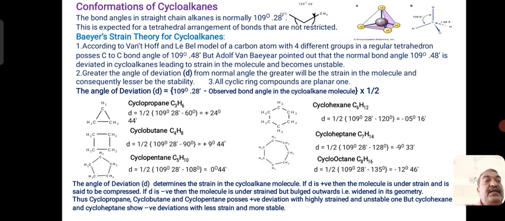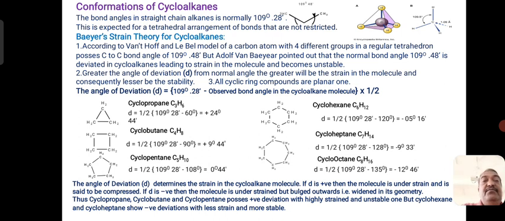Cyclooctane, C8H16: here the angle of deviation for cyclooctane is 1 by 2 of 109 degree 28 minutes minus 135. Here 135 is the bond angle for cyclooctane between carbon and carbon, and it comes to be minus 12 degree 46 minutes.